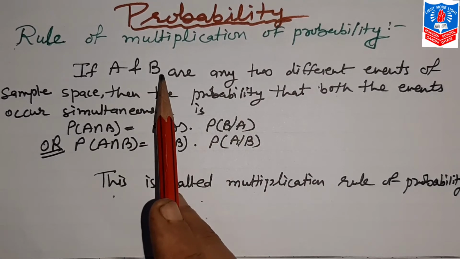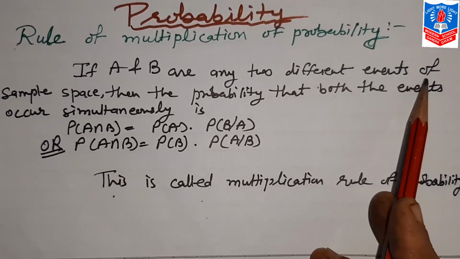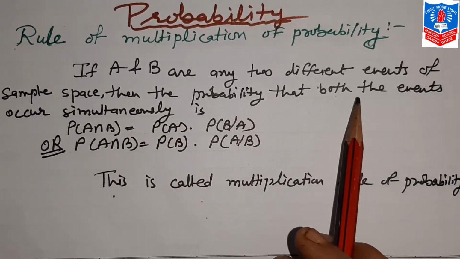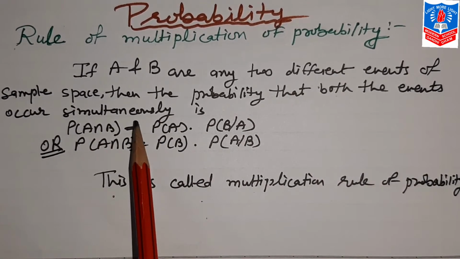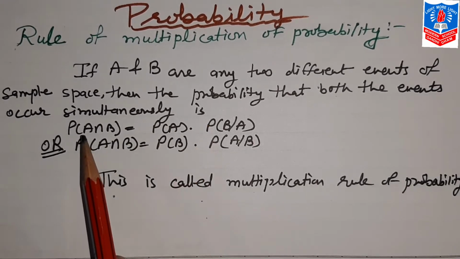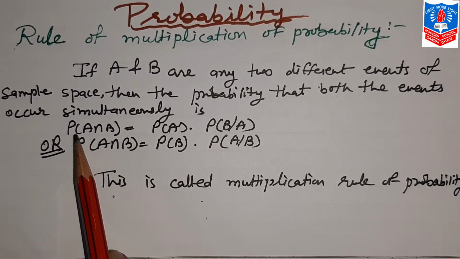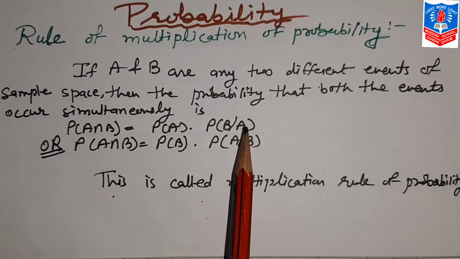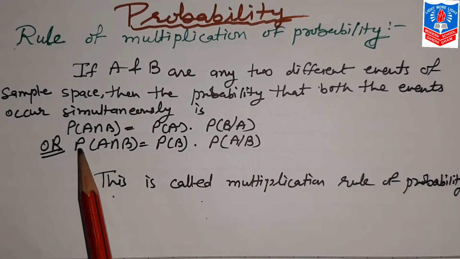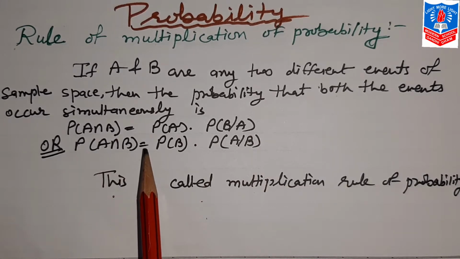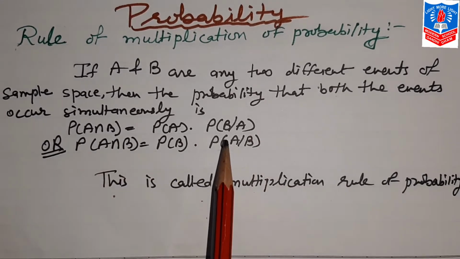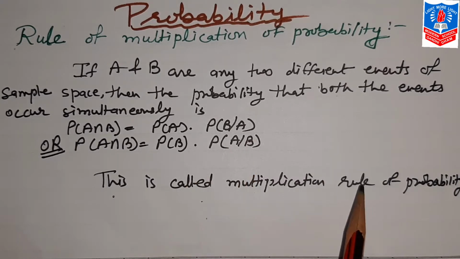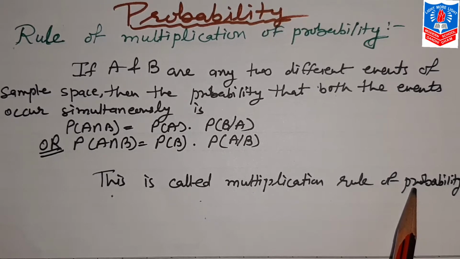If A and B are any two different events of sample space, then the probability that both the events occur simultaneously is, how do we find this, probability A intersection B is equal to probability A into probability B by A, or probability A intersection B is equal to probability B into probability A by B. Now this is called the multiplication rule of probability.